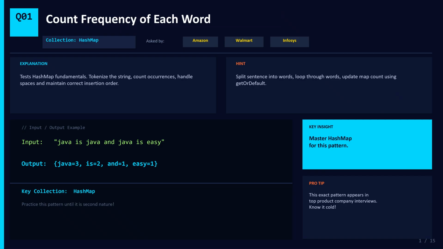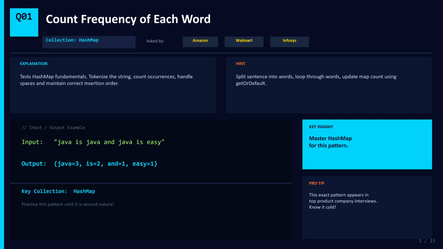Question number 1. Count frequency of each word in a string. This one is asked by Amazon, Walmart, and Infosys. The concept being tested here is HashMap fundamentals. So what is the task? You are given a sentence, and you need to count how many times each word appears. For example, the input is Java and Java is easy, and the expected output is Java equals 3, is equals 2, and equals 1, easy equals 1.